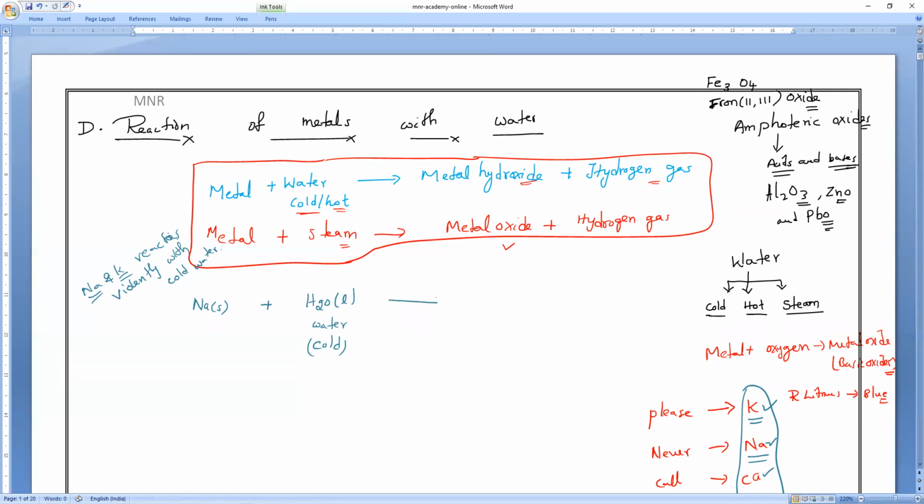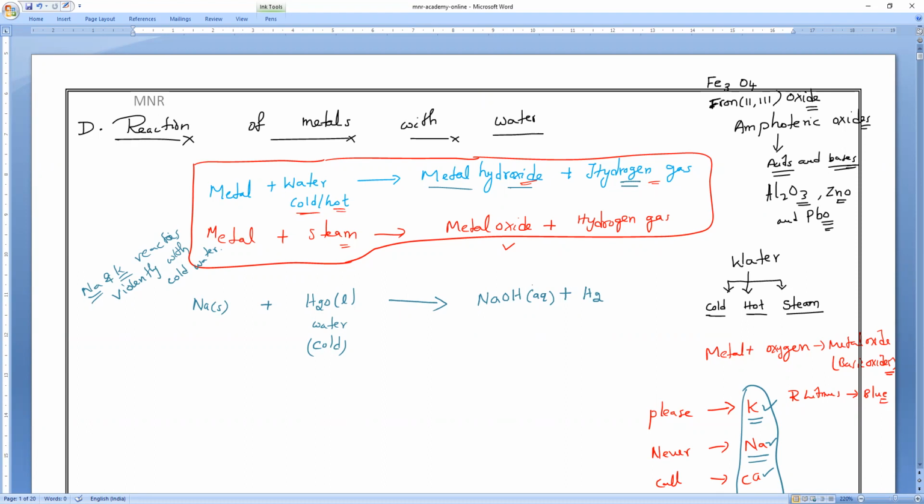So what are the expected products? Everybody speak. It will form metal hydroxide. So sodium reacts with water. What is the metal hydroxide? Sodium hydroxide plus, as I told you, what gas will come? Speak loudly. Hydrogen. Unless you involve yourself and speak, you cannot succeed in the exam. That is what is expected.